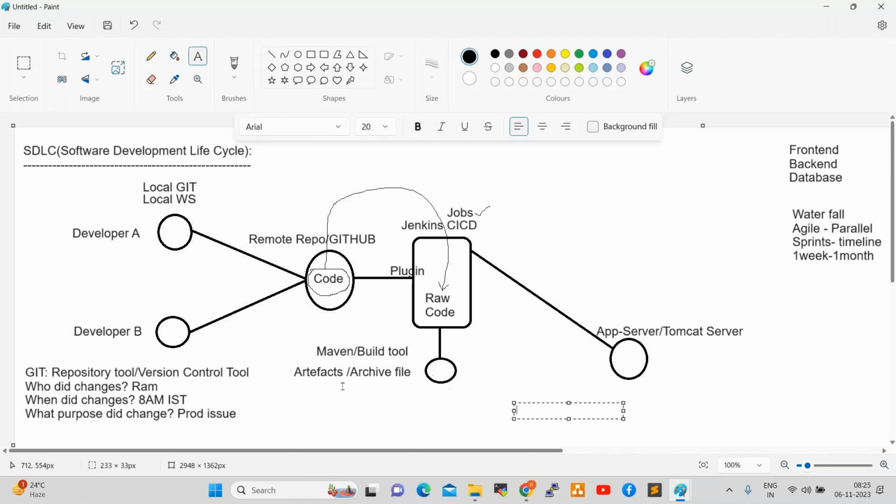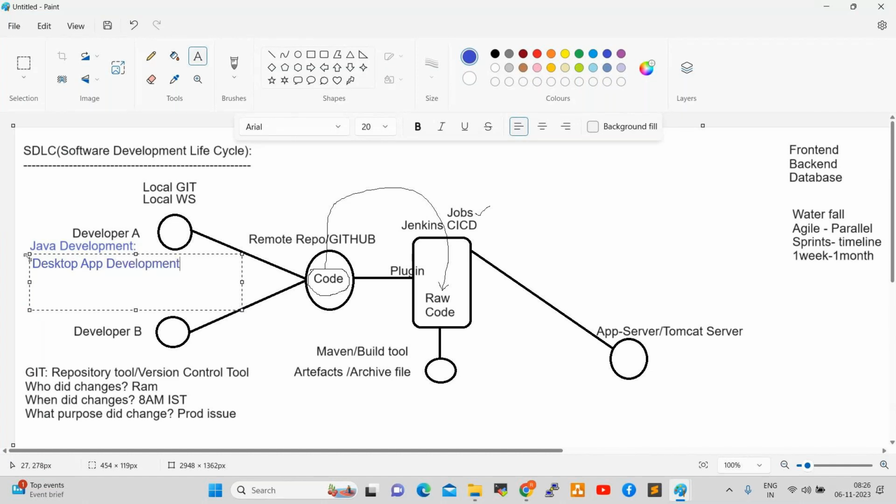So normally in real-time projects, for example, Java development is going on here in local Git. In Java development, for example, developers are working on desktop application development.